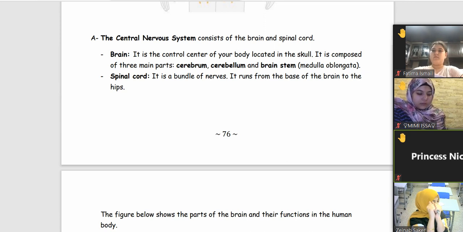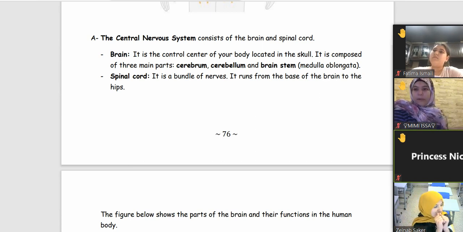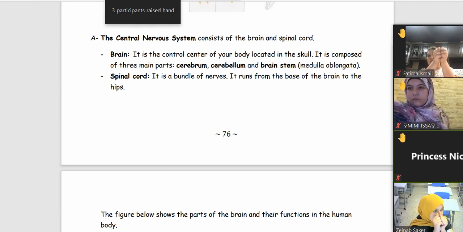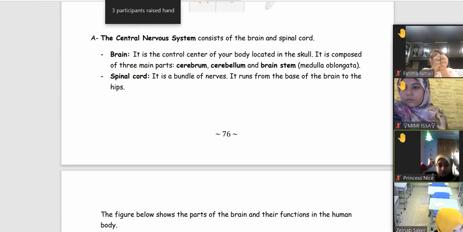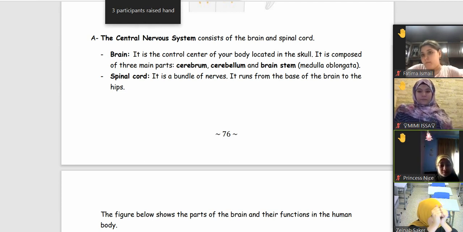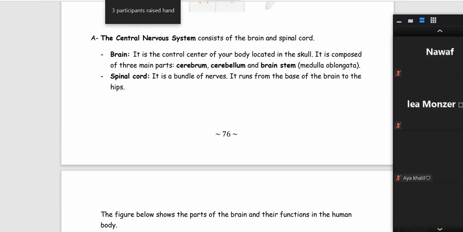This is a small brain, for example. If we make this movement with your hands, please, can Fatima, Maryam and Noor make this movement? Okay, this is the size of your brain. Excellent, Fatima. So this is the size of your brain. But this small brain has 3 main parts.